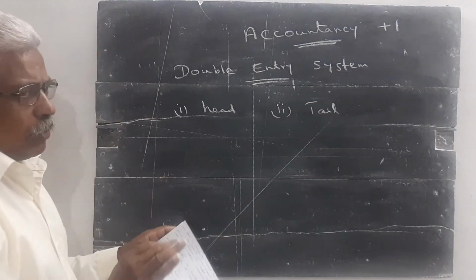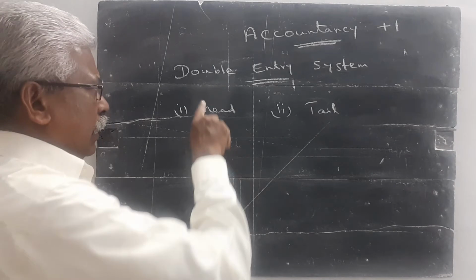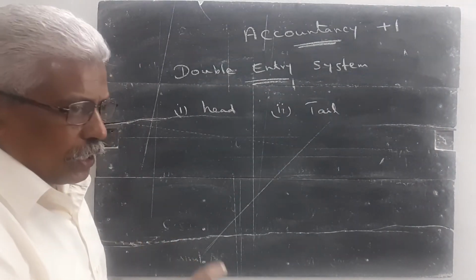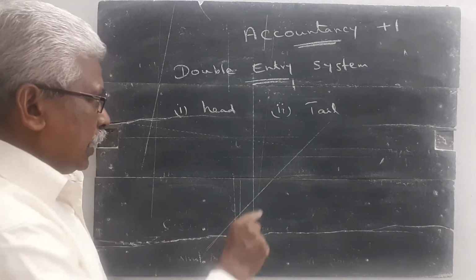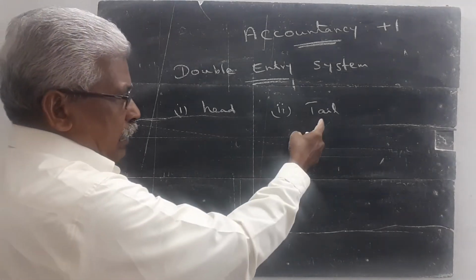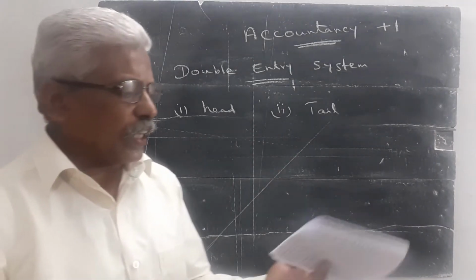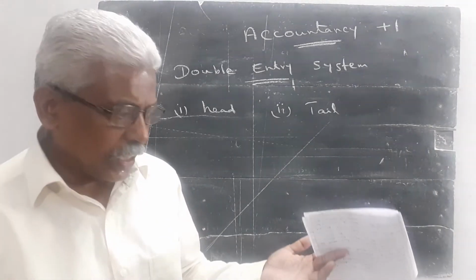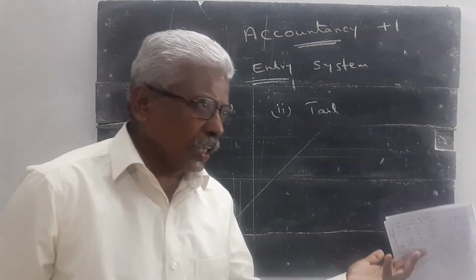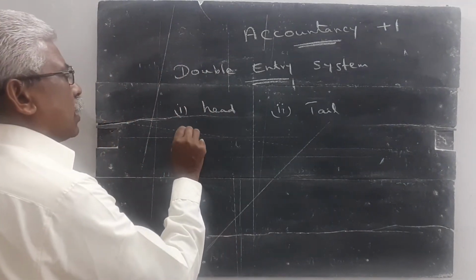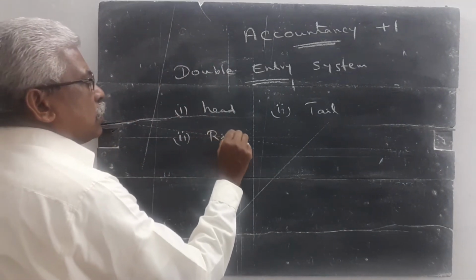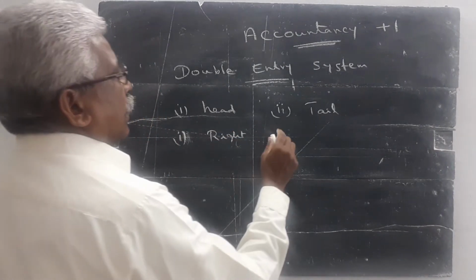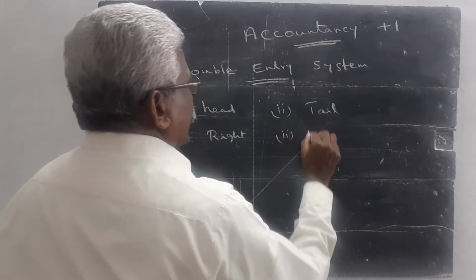This is one example for the purpose of studying the double entry system. Likewise, we have two hands. This hand is called the right hand, this side is called the left hand. So we can say one right hand and one left hand.